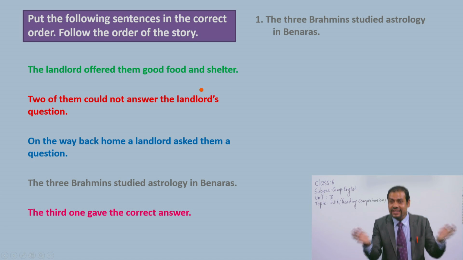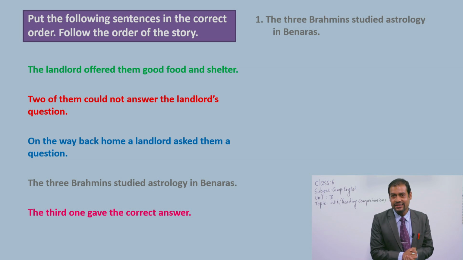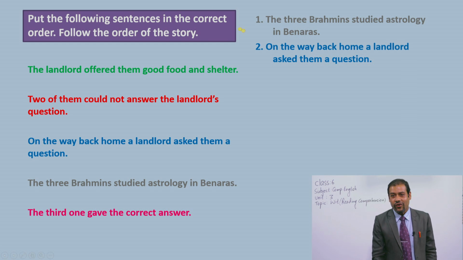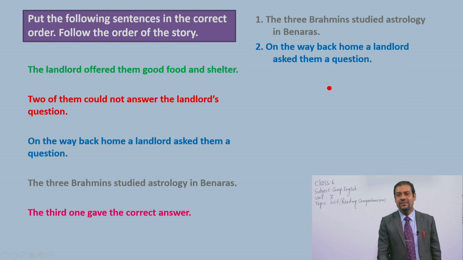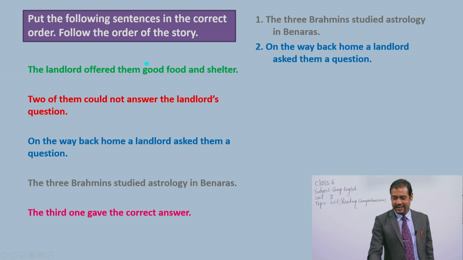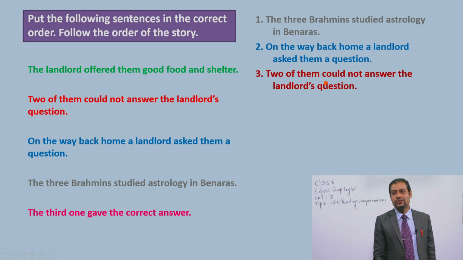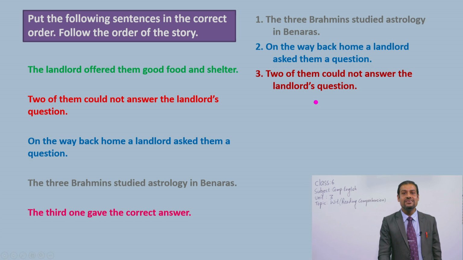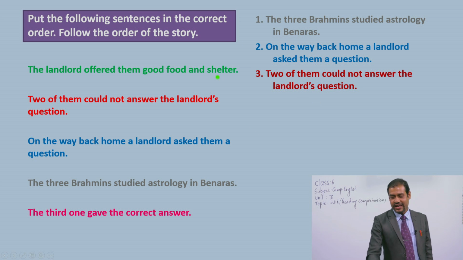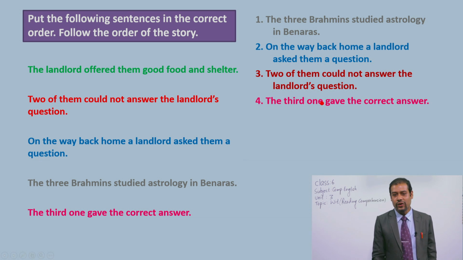So what can be the next one? Please think and tell me. Now check with me. On the way back home, a landlord asked them a question. All right, and what can be the third? 2 of them could not answer the landlord's question. All right, and fourth, the third one gave the correct answer.